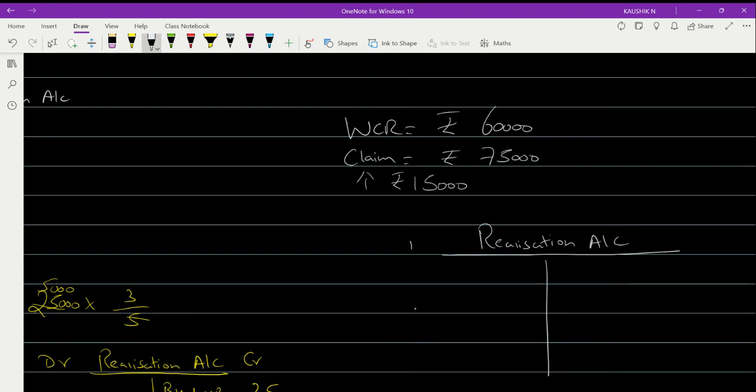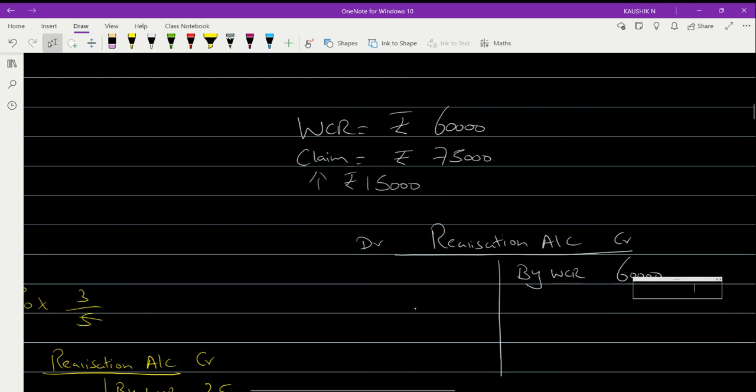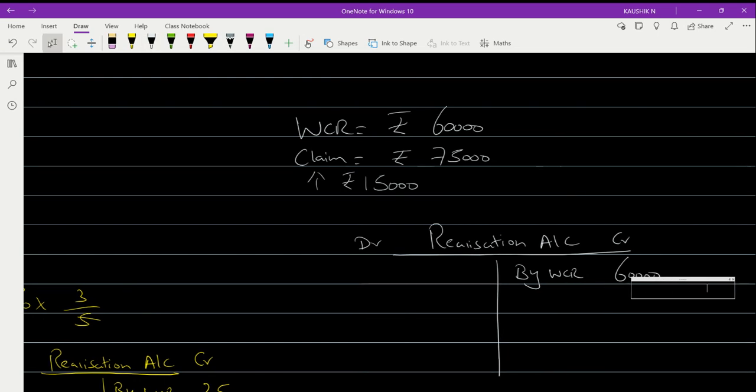So first let me bring this value by WCR, the entire 60,000, to the credit side. And now the liabilities should be settled as mentioned in the rules. So the liability should be settled at its full value. So the claim is to be settled.